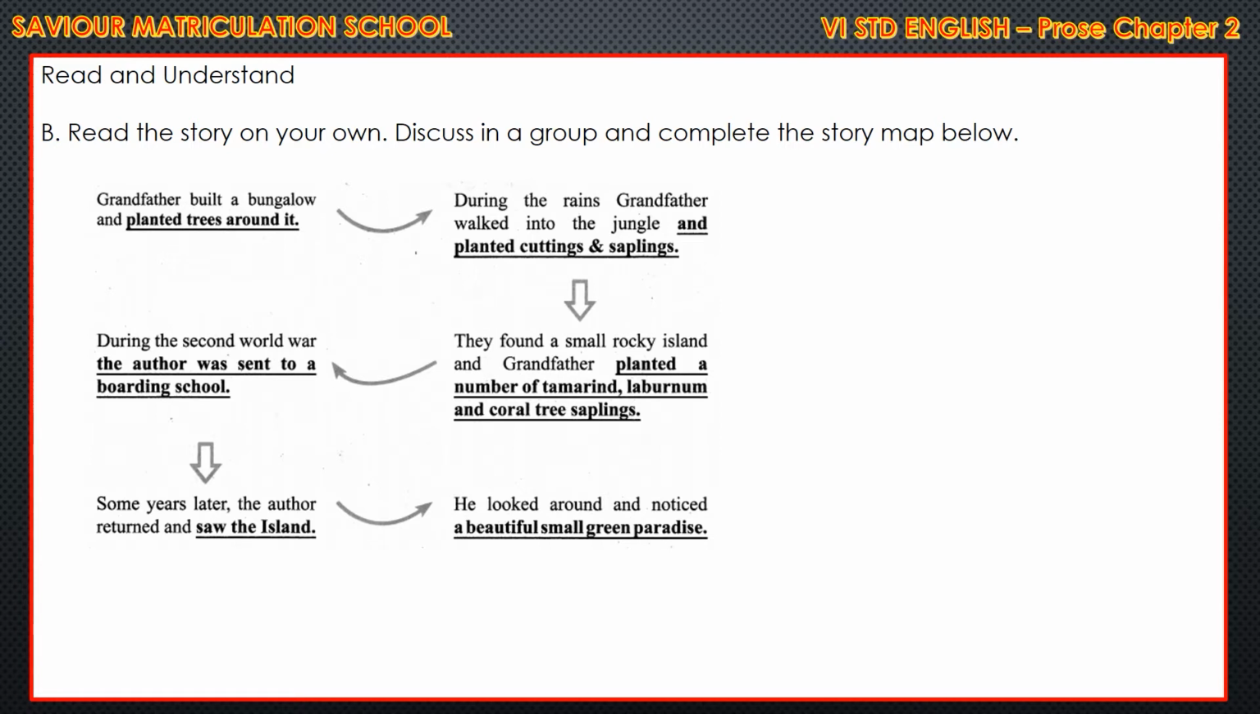So what are saplings? That is young trees, children. I already told you all. Cuttings and saplings. The next is they found a small rocky island and grandfather planted a number of tamarind, laburnum and coral tree saplings.